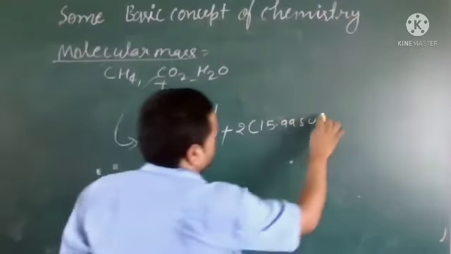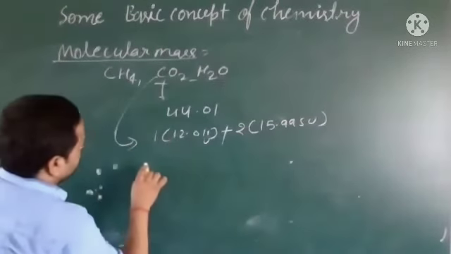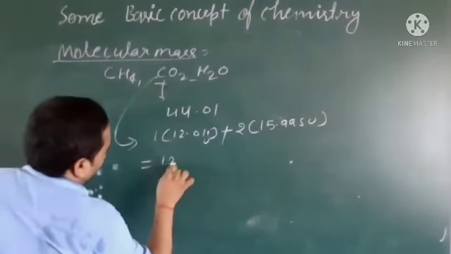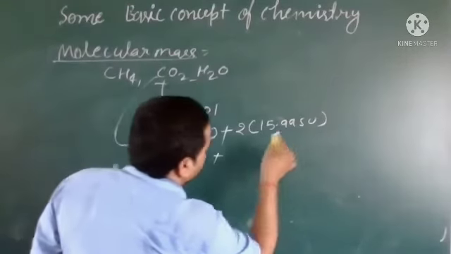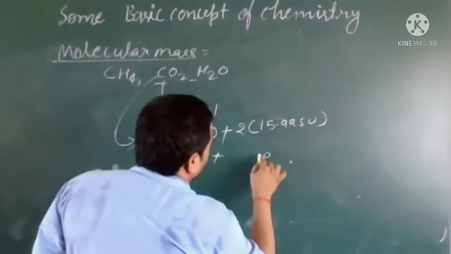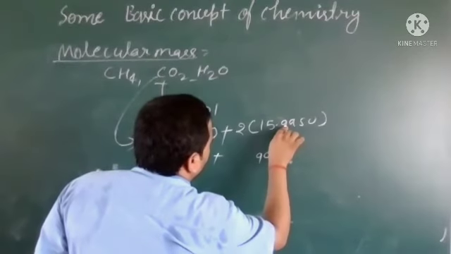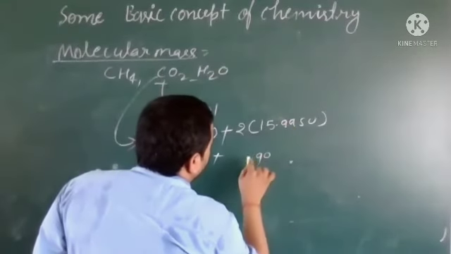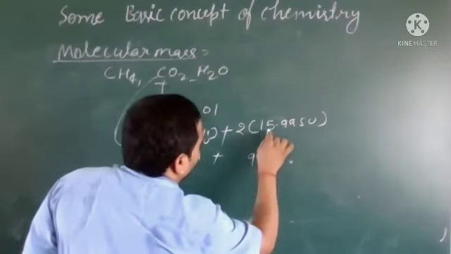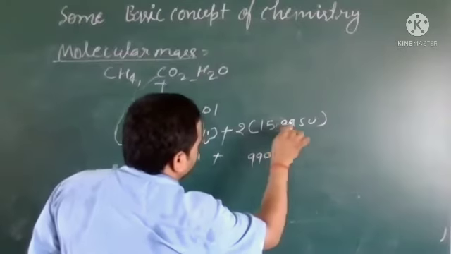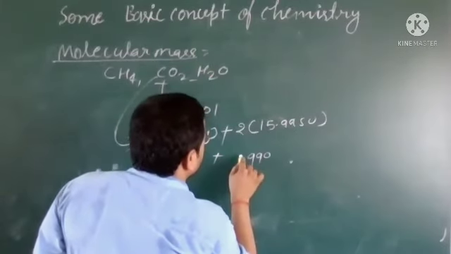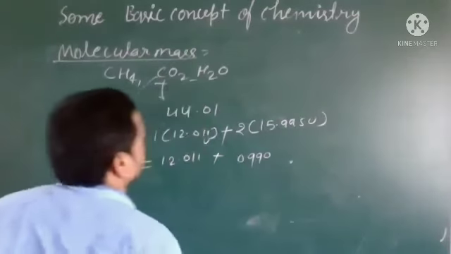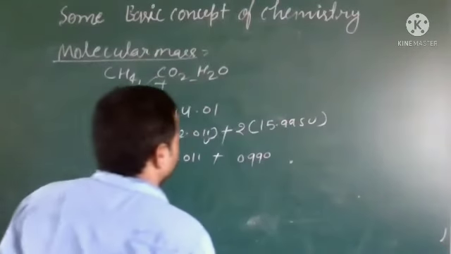So if we calculate, what will be the value? 12.011 plus what will be the value here, 09, 0, 9 again, and what is this? 0, 1. Yes.